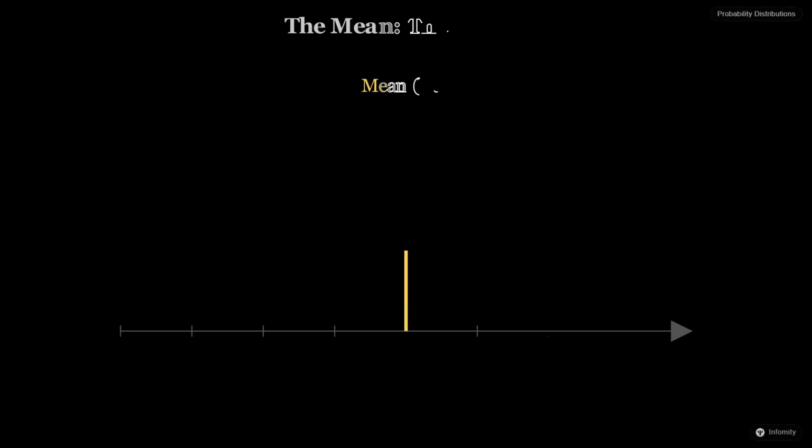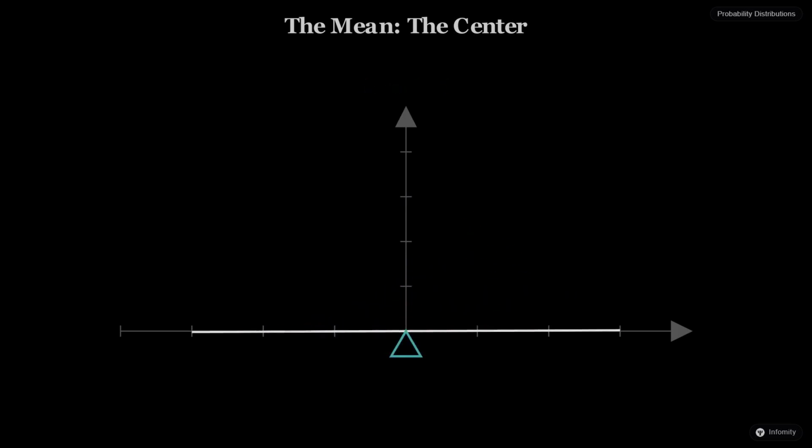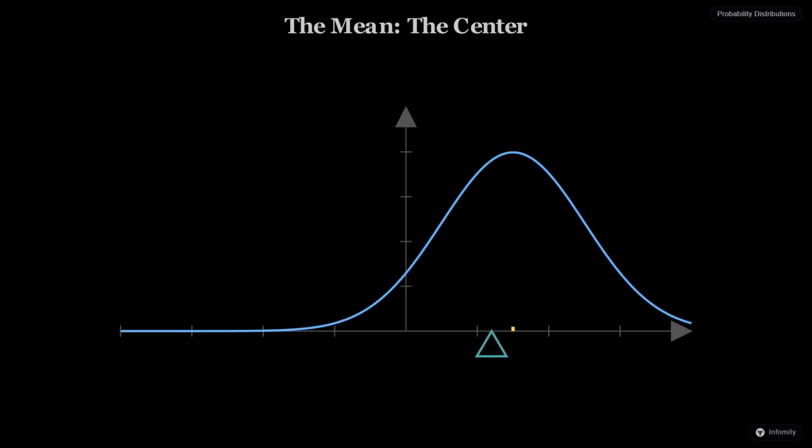Every distribution has a center, which we call the mean. Think of this as the balance point of our board. If we tilt the entire board to the right, the balls will tend to fall further to the right, and the entire bell curve shifts with them. The mean tells us where the average ball is likely to end up, providing a single number to represent the location of the whole crowd.